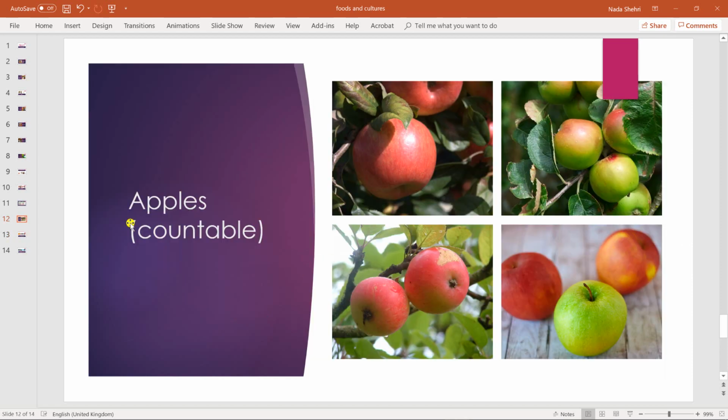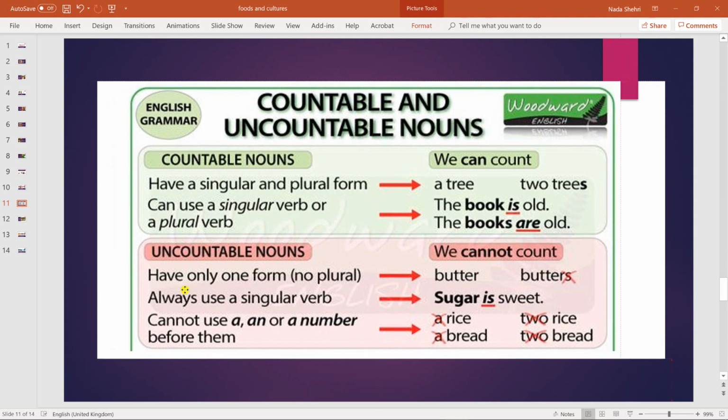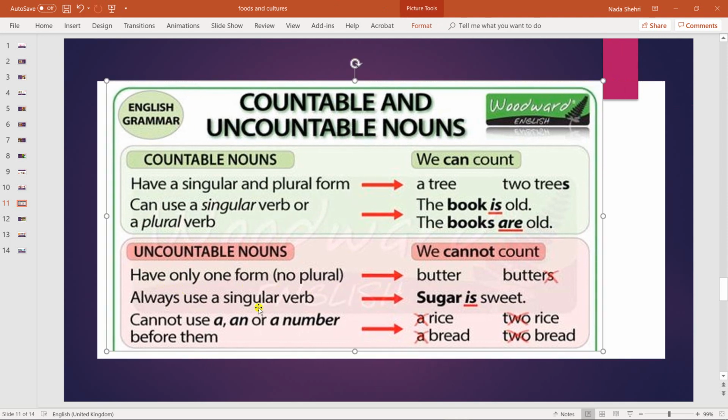So, again, uncountable nouns are nouns that we cannot count. We cannot say 1, 2, 3, 4, so on and so forth. Uncountable nouns have only one form, which is a singular form.